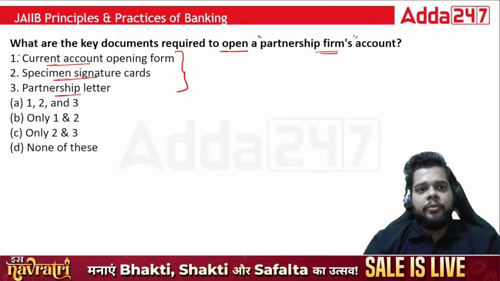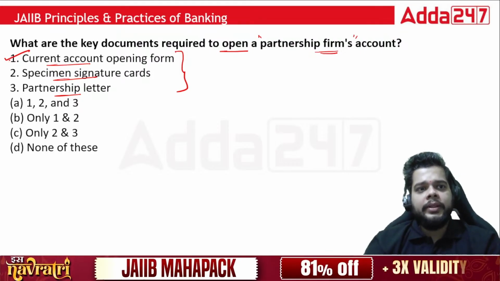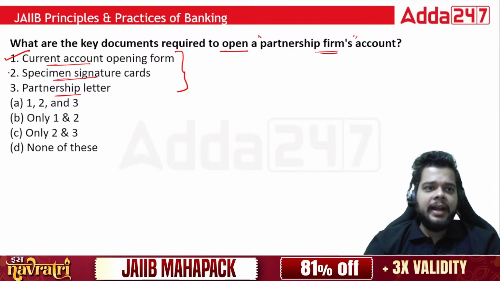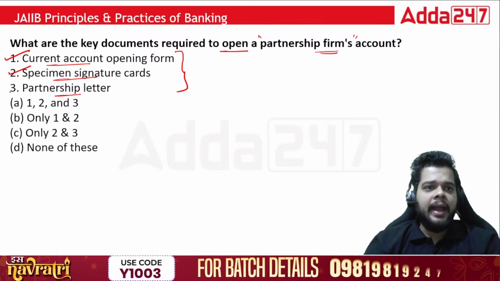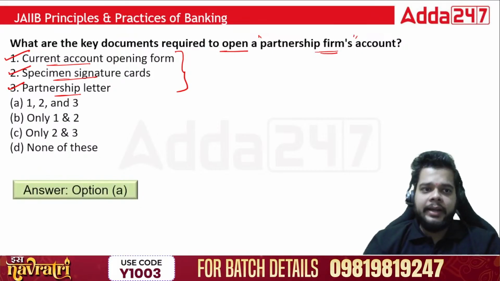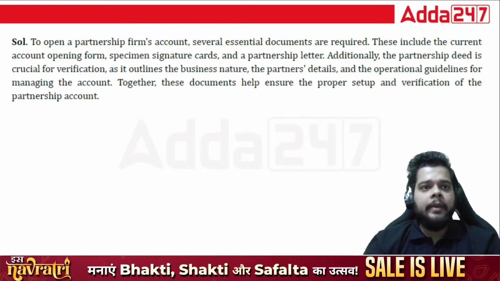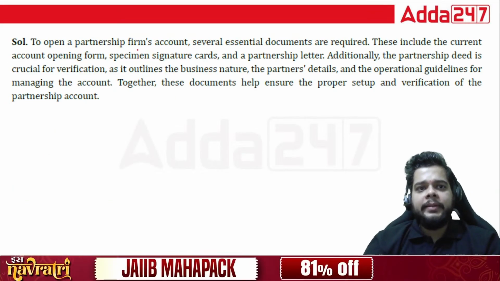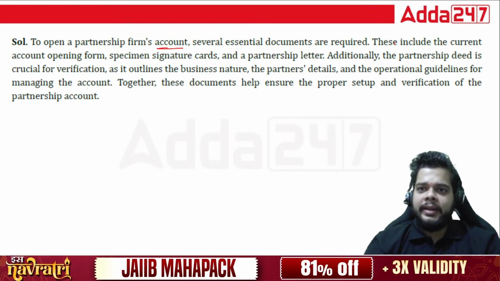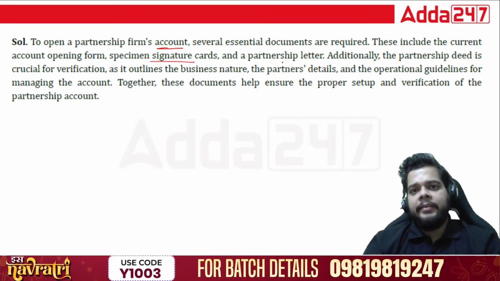The current account opening form you have to take, fine, because for a partnership firm we open a current account. Then the SS card, the specimen signature card, is taken, and along with that the partnership letter or the deed, as we call it. So the correct answer will be option A, that is 1, 2 and 3. To open a partnership firm account, several documents are required: the current account opening form, the SS card, the partnership letter.